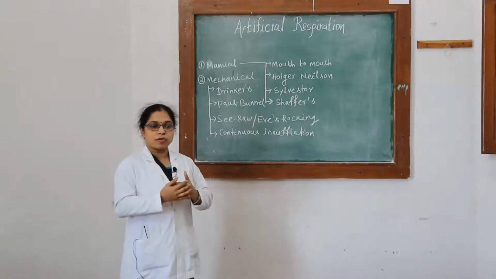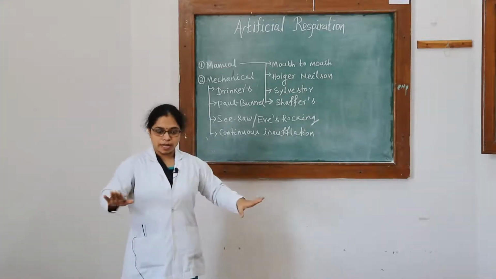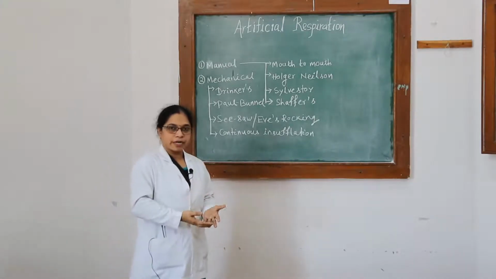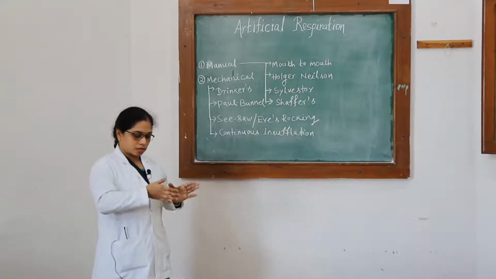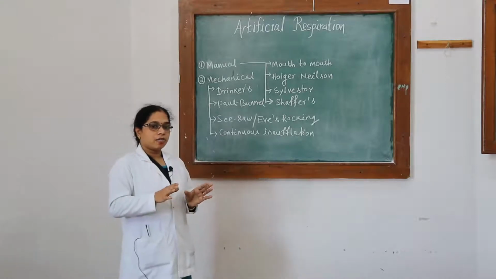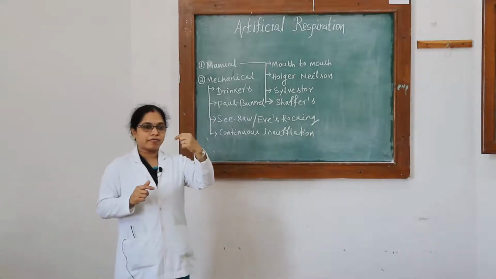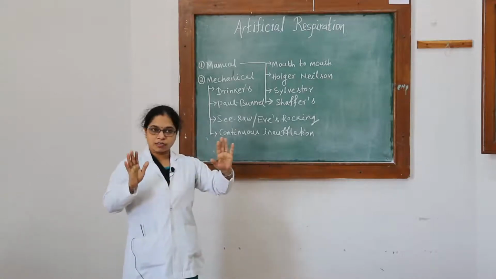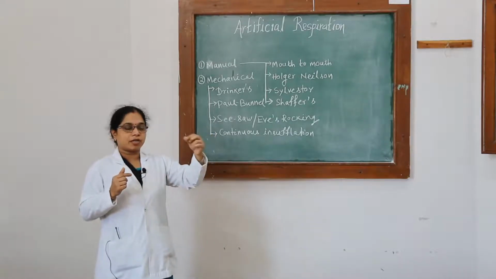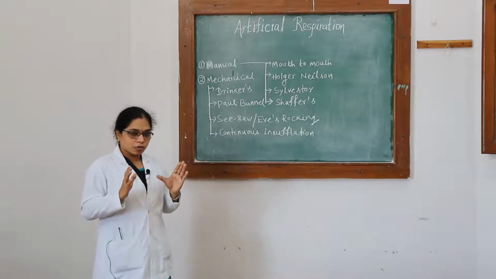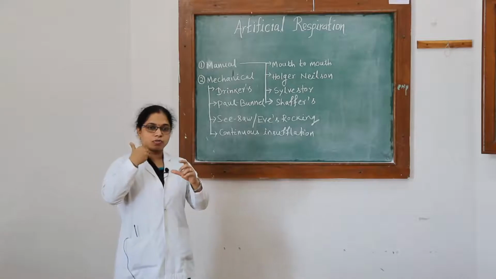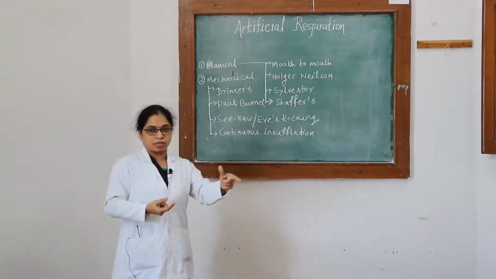For mouth-to-mouth breathing, the subject should be in a lying down, supine position, and you will be the operator. The operator's position should be on one side, the left side of the subject or victim. First complete all the first aid measures, then extend the neck and clean the airway. Then, with the fingers of your left hand, close the nostrils, open the mouth, and your mouth should be tightly packed against the victim's mouth.